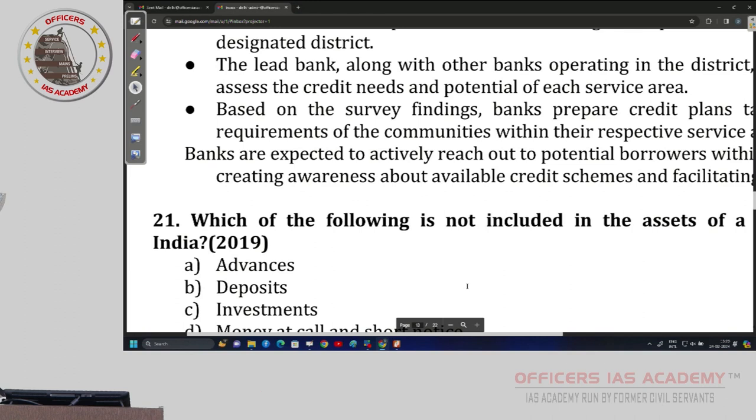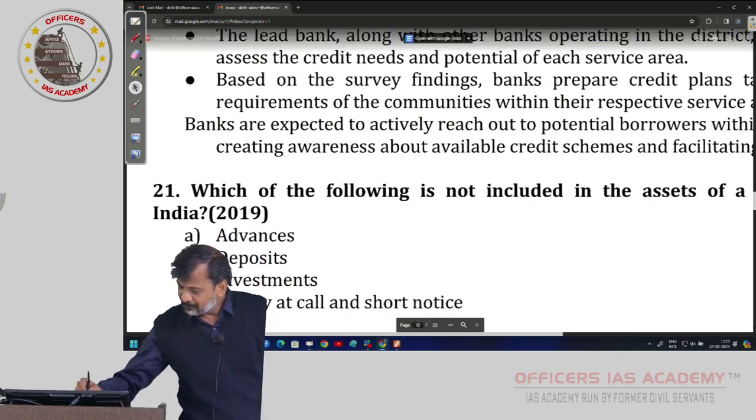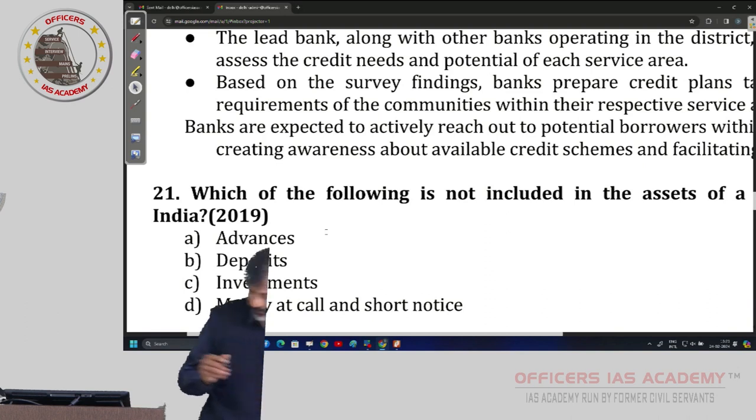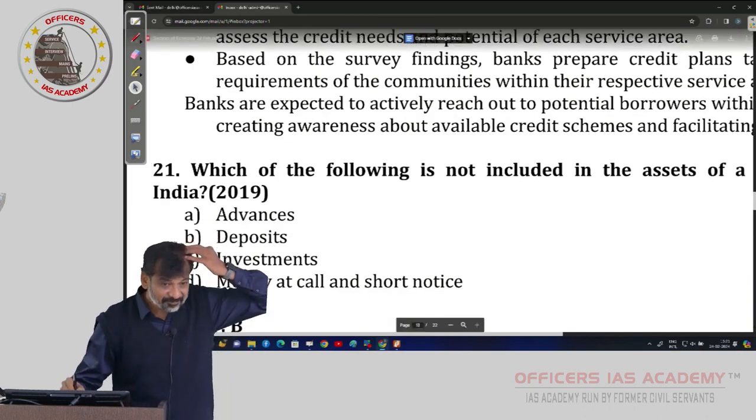Deposits. People come and deposit. Liability. Immediately I won't read the other things. Okay, for me clearing the exam is important, not showing my knowledge to UPSC by reading everything. They want a choice, I have answered. However, from an academic point of view, when they invest, they will get a return on investment, so that is an asset. And money at call and short notice, money market, they are giving a loan to some other bank. Okay, we will see that, how the money market operates. So, this is also an asset. Anyhow, B, deposit is clearly a liability. But in the money market, they can also borrow, then it is a liability from the money market. What is the money market? We will see. The call money market will come after 1 or 2 questions. They are asking that. So, here the answer is B.